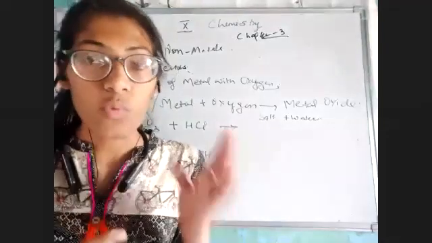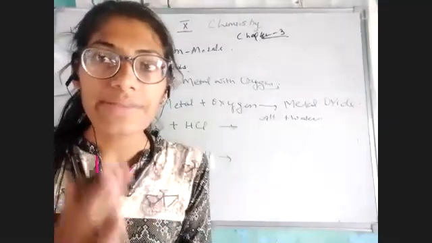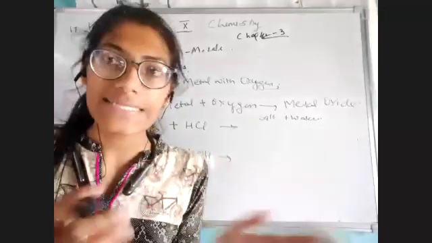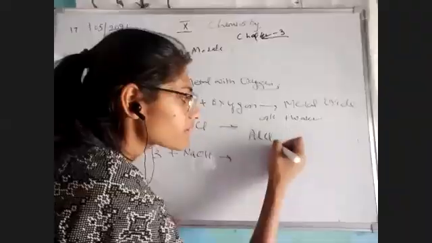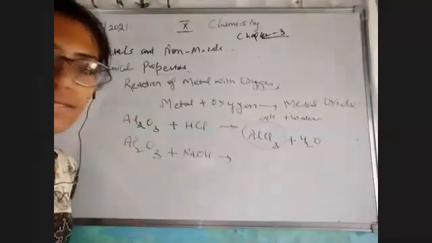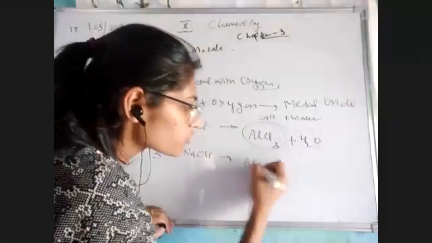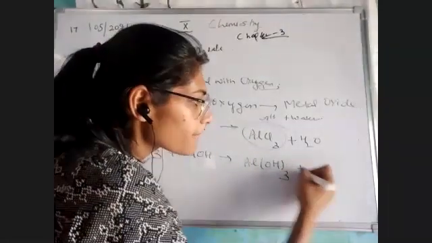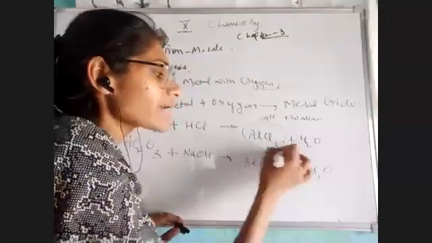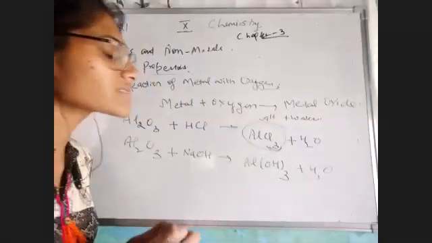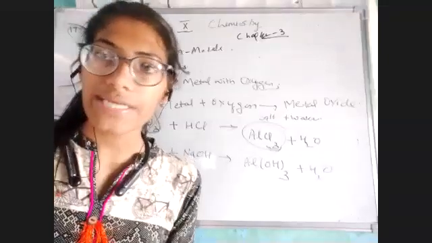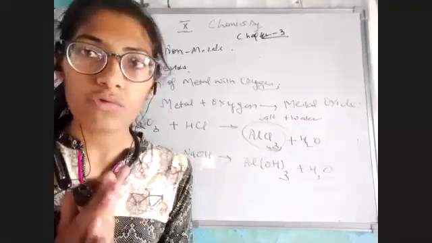So whenever I react my aluminium oxide with, for example, HCl, a salt of aluminium is produced. Similarly, aluminium hydroxide would be formed with water. Please keep in mind that 3 moles of ions would combine with aluminium due to the 3 positive nature of aluminium. All right, class, so this was the topic I wanted to share with you.